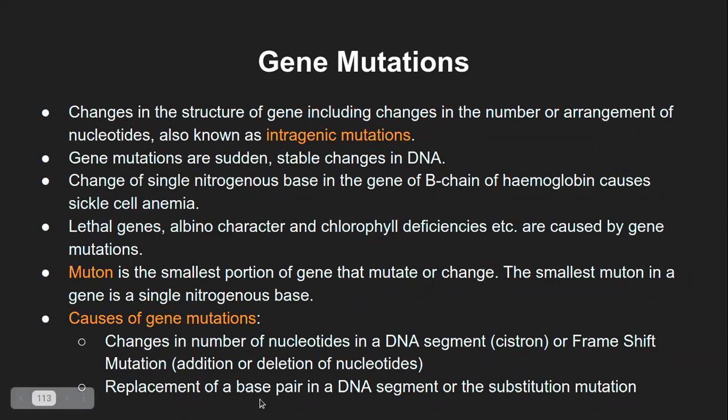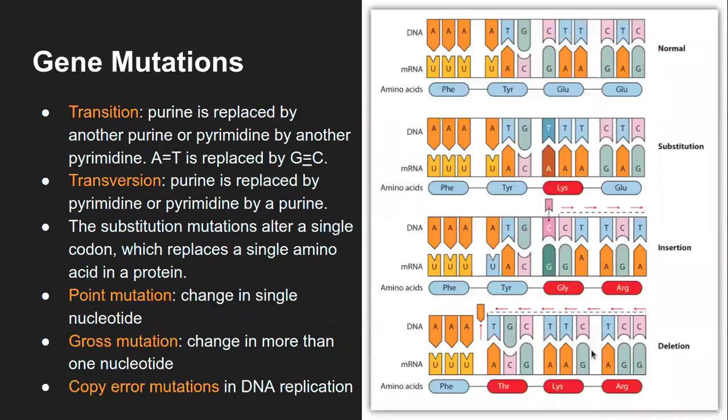Yeah, it is a replacement. That is what transition and transversion are. We are yet to come to the frame shift. So these two are the types of substitution. A base can get replaced by any other base, purine or pyrimidine, and that will still lead to certain changes. Now there is another phenomenon which we call the Wobble phenomenon, which we'll see in the next class. If the base changes in the last portion of the codon, sometimes it may not lead to the change at all.